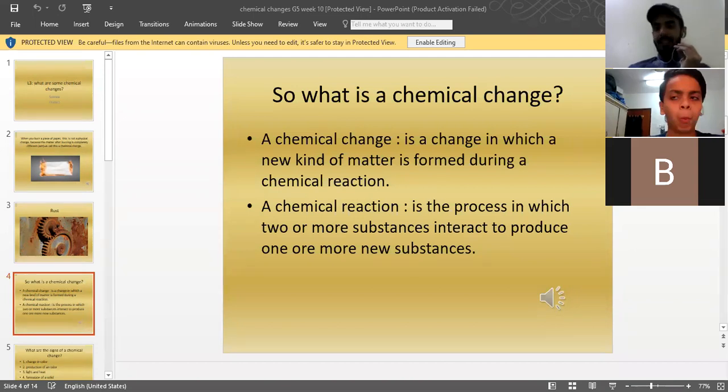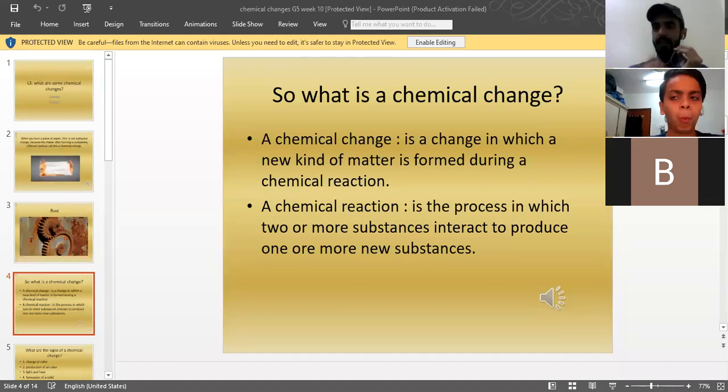A chemical reaction is a process in which two or more substances interact to produce one or more new substances. In a chemical reaction, reaction means two things are reacting together.